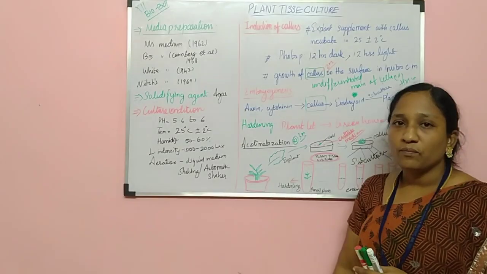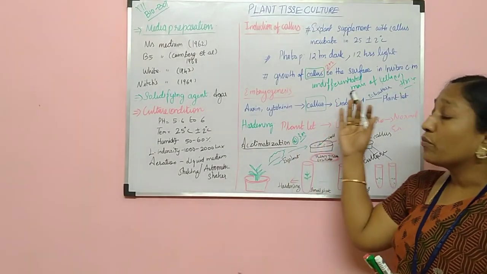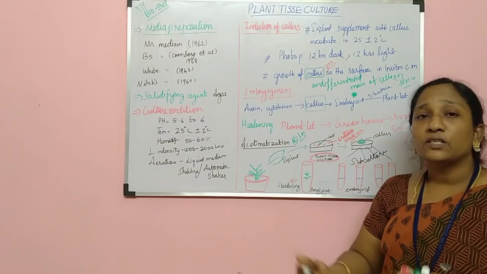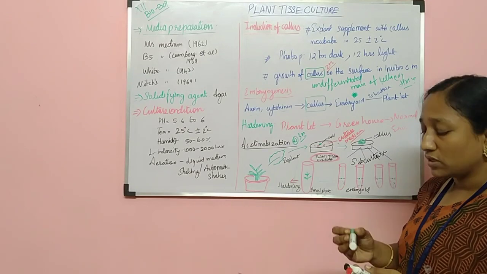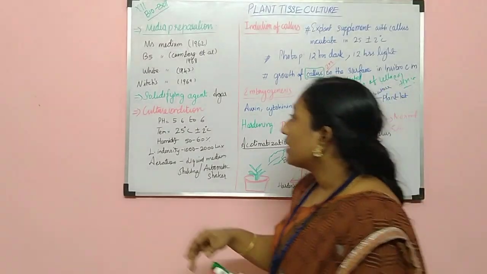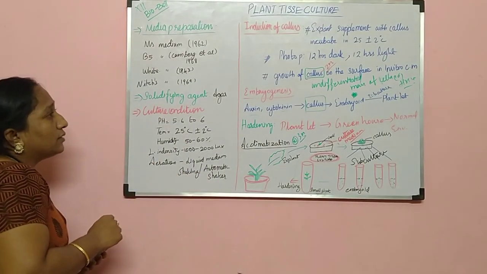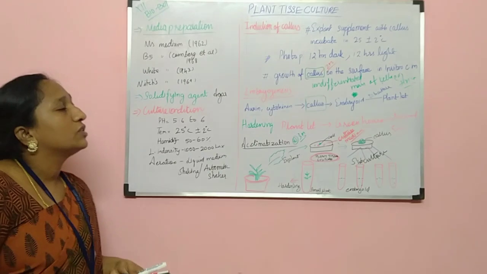Children, up to this clear? Already we learned what is culture, plant tissue culture, and what are the sterilization processes. We learned the basic concepts, the sterilization processes, and now the basic technique. In the next part we're going to see some further processes and other techniques in plant tissue culture.